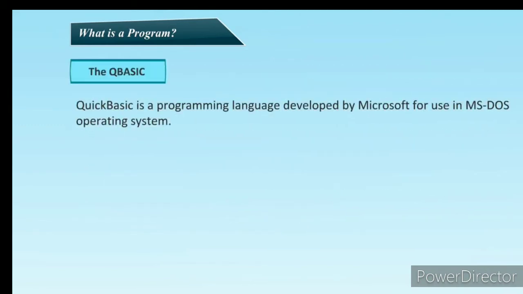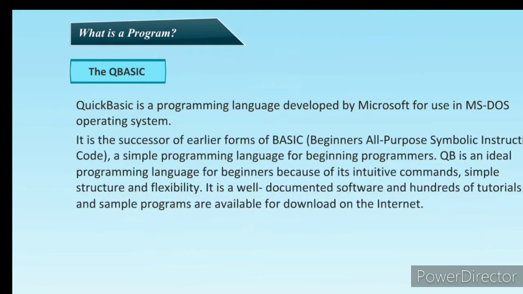QBasic is a programming language developed by Microsoft for use in the MS-DOS operating system. It is the successor of earlier forms of BASIC, Beginner's All-purpose Symbolic Instruction Code, a programming language for beginning programmers. QBasic is an ideal programming language for beginners because of its intuitive commands, simple structure, and flexibility.